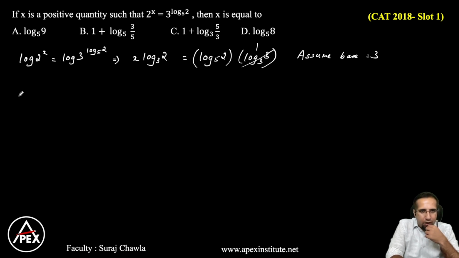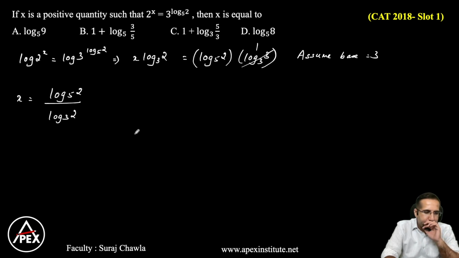Clear? So what do I have here? I have x is equal to log 2 base 5 divided by log 2 base 3. Or we can write this as x into log 2 base 3 is equal to log 2 base 5.